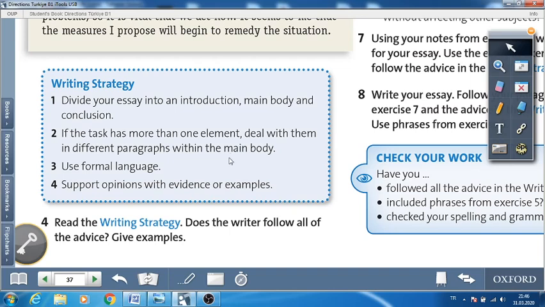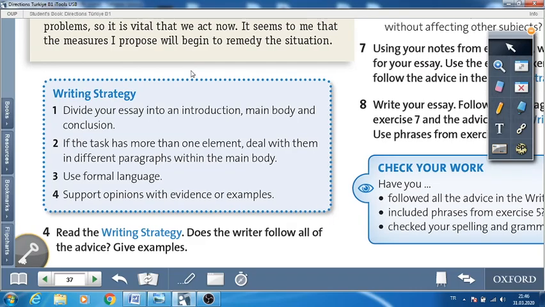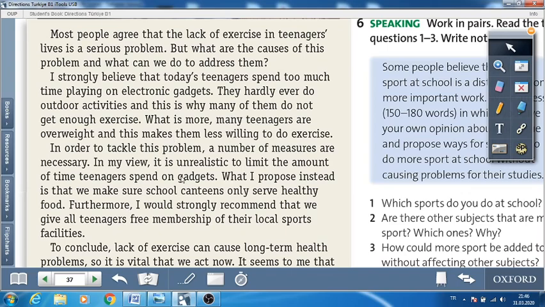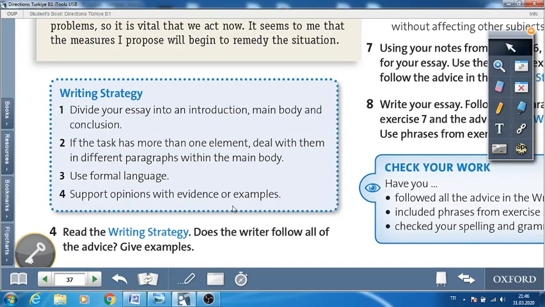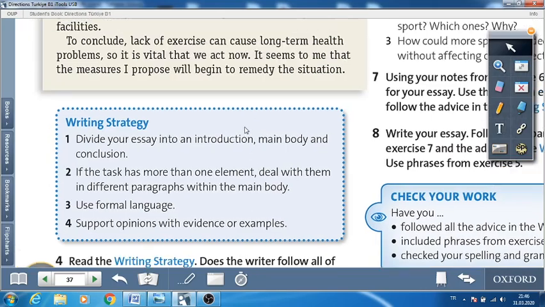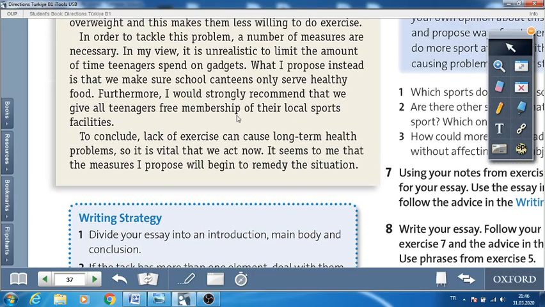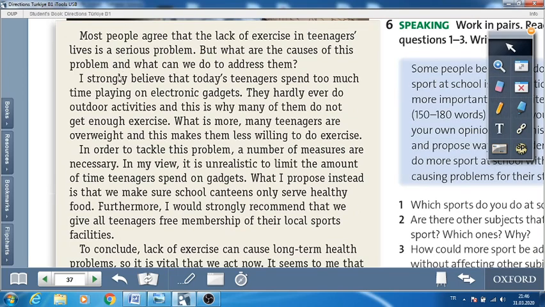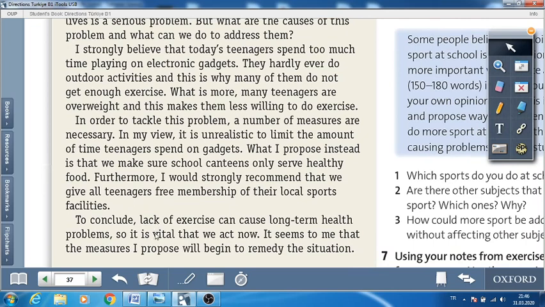Okay. Now let's pause the video again and go back to the essay, read it again, and answer this question. Does the writer follow all of the advice in this writing strategy? And let's talk about examples. Read it, please. Okay. Does the writer follow all of the advice here? Yes. Because the first advice is dividing your essay into an introduction, main body, and conclusion. So we see an introduction paragraph here, two main body paragraphs, and a conclusion.